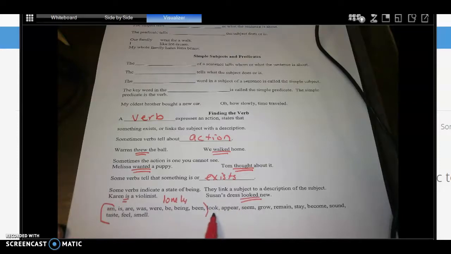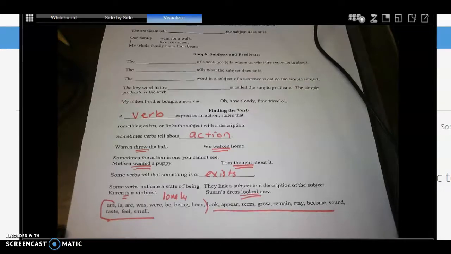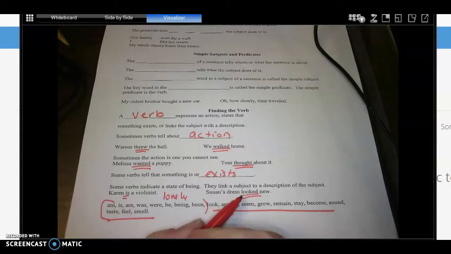Now, these verbs here: look, appear, seem, grow, remain, stay, become, sound, taste, feel, and smell. Those verbs can be action or linking depending on how they're used. Now, if you look at the sentence I have up here, Susan's dress looked new. Her dress is not doing the looking. That dress doesn't have eyeballs. So in this case, this is a linking use of looked.